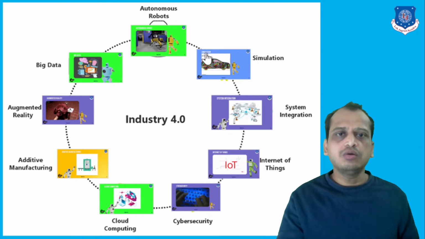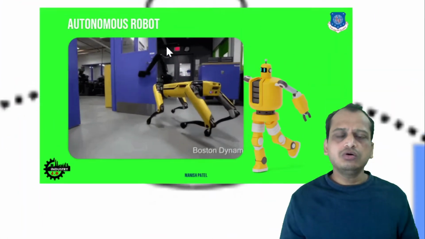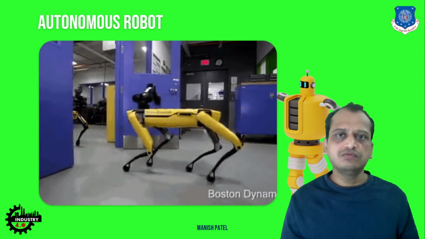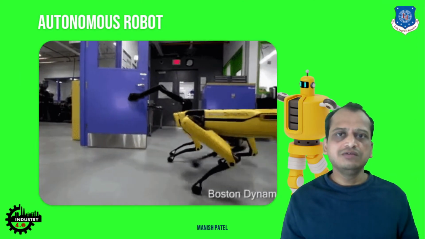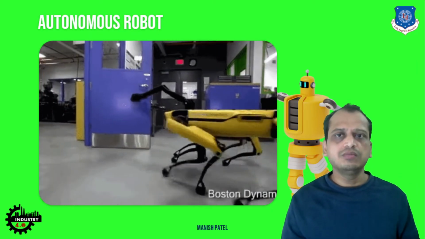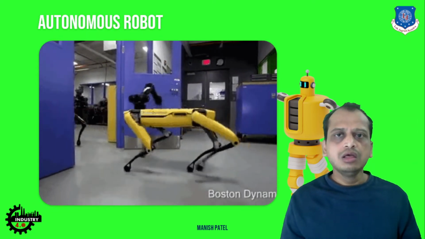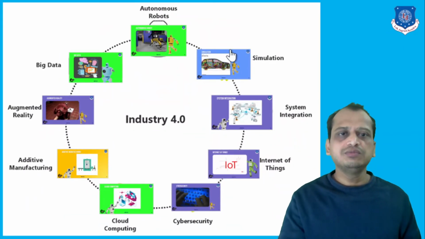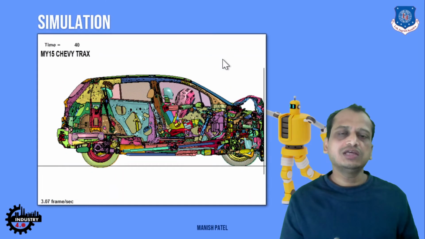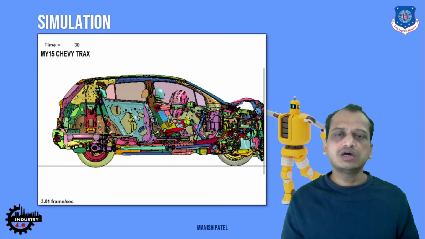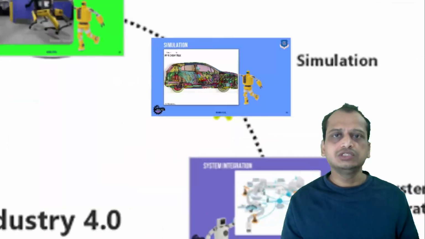Starting with autonomous robots. One example given here is Boston Dynamics, these kinds of self-optimized devices. Another example is self-driving cars from Google. These robots are also a part of Industry 4.0. Then we have the simulation of day-to-day factory operations. A simple example given is a car crash, but you can also take an example of day-to-day operations. These are also part of Industry 4.0 technology.